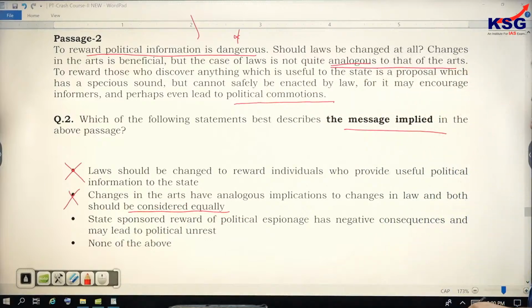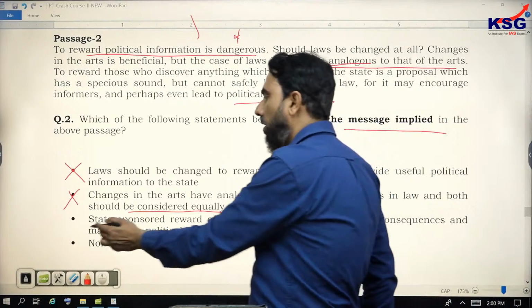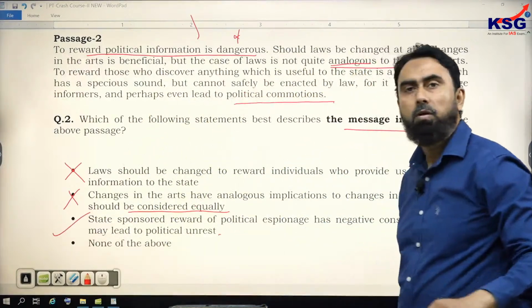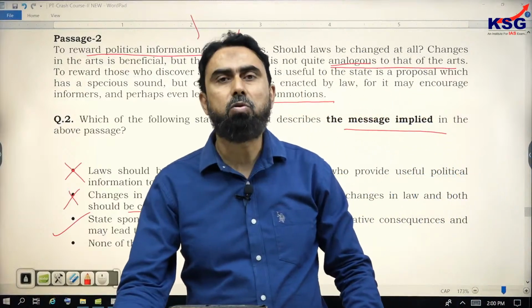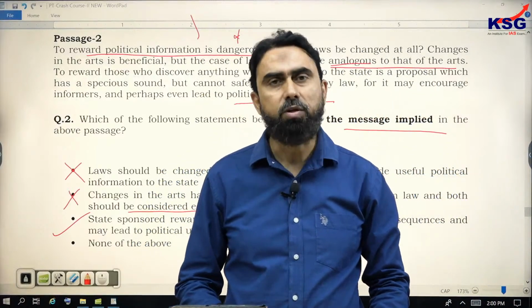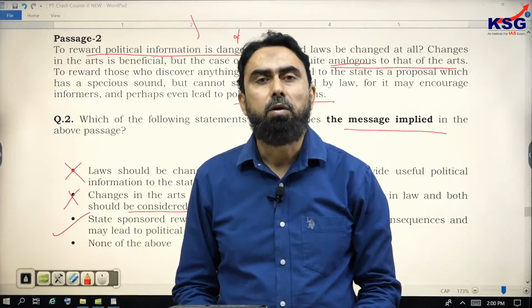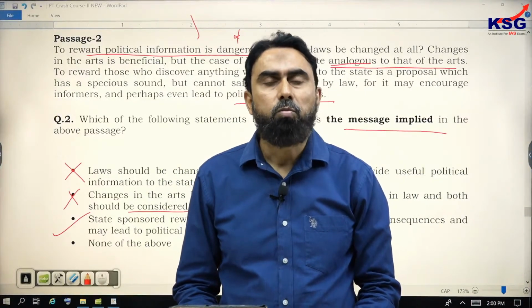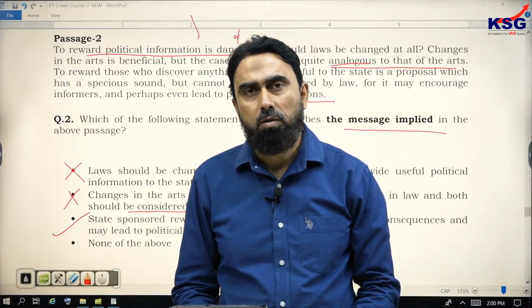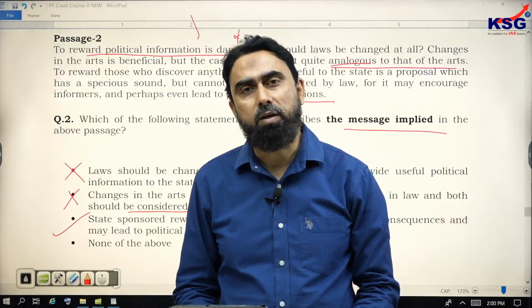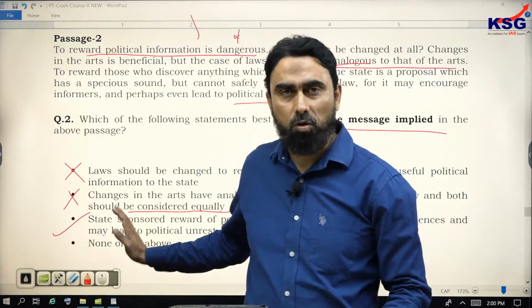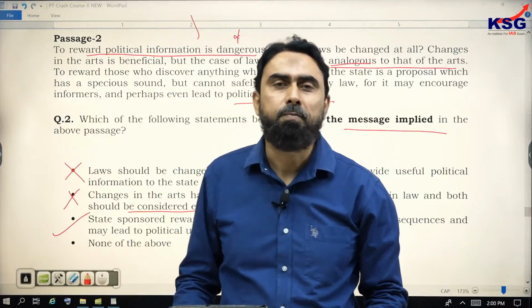Third is state-sponsored reward of political espionage has negative consequences and may lead to political unrest. Yes, it is correct. That's what it talks about, the informer, right? And third is the good option. So, though the passage was not very lucid, very simple, if you stick to the option evaluation, you may notice the discrepancies. So, the passage may not be 100% clear to you, still there are chances to find the correct answer. In this particular passage I am talking about, I am not saying that always it happens.